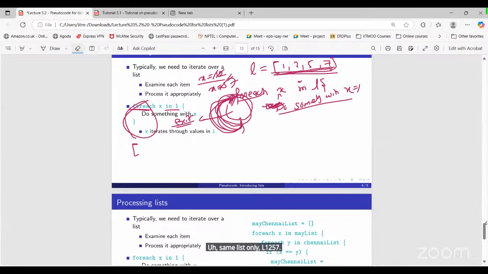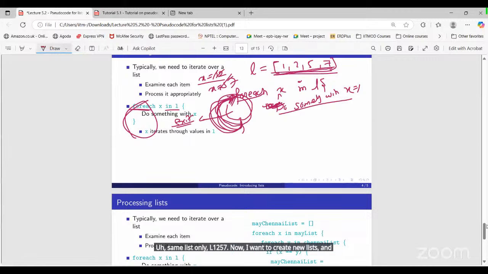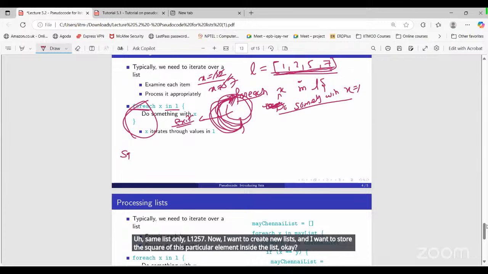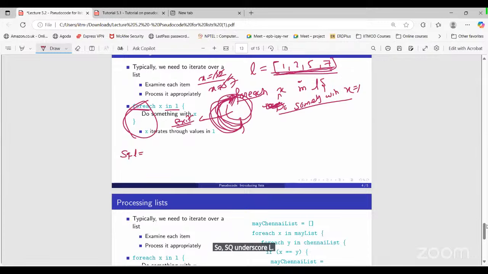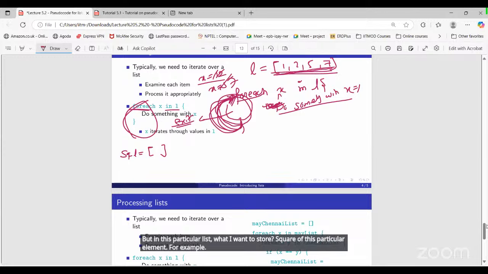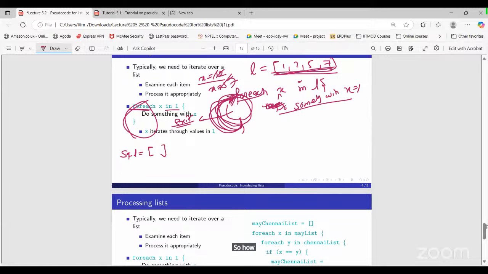Now I want to create a new list and store the square of each element inside it. So sq_L, which is basically empty as of now. In this list, I want to store the square of each element. For example, 1 squared is 1, then 4, 25, 49, like that. So how can we do that? If I have this given list as input, I want to store the square of all the elements in sq_L. So I will create one empty list here.